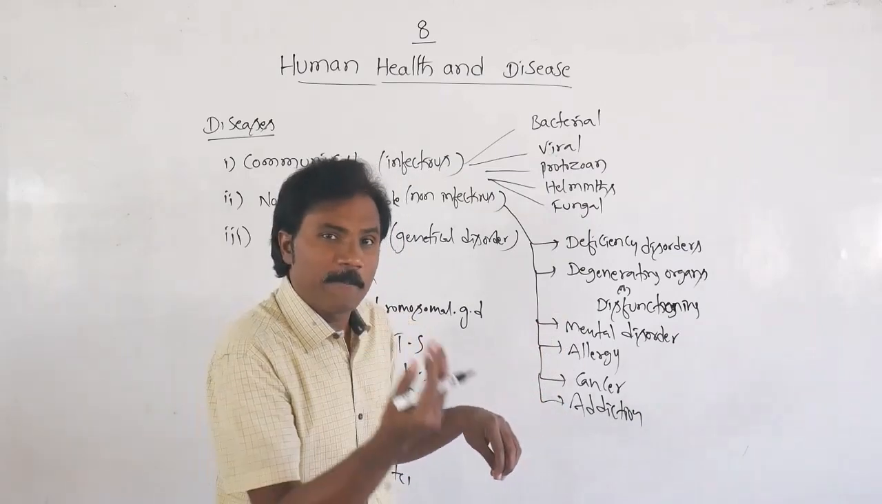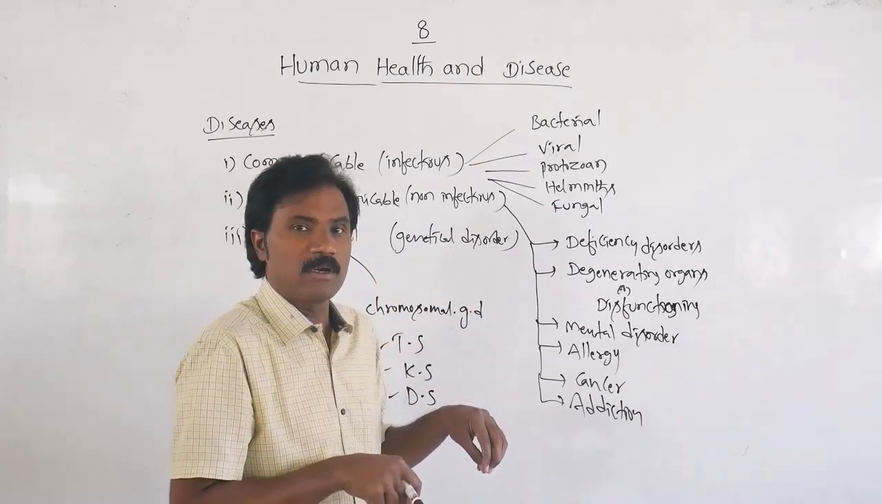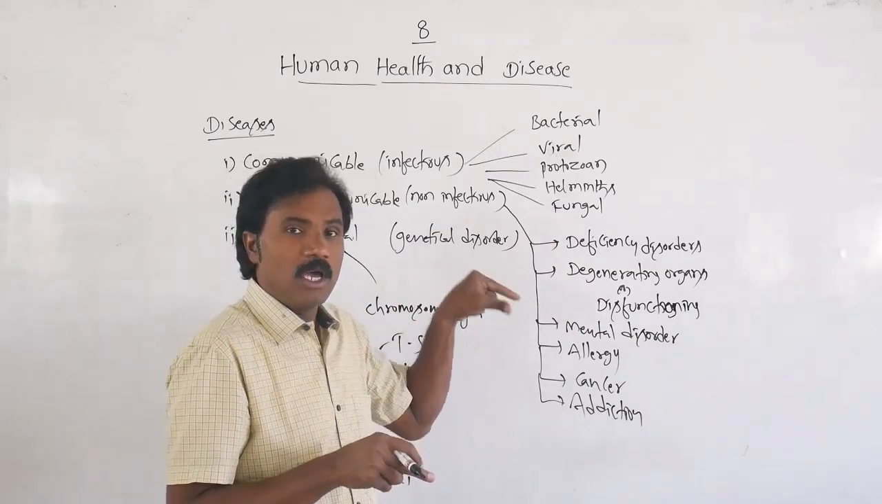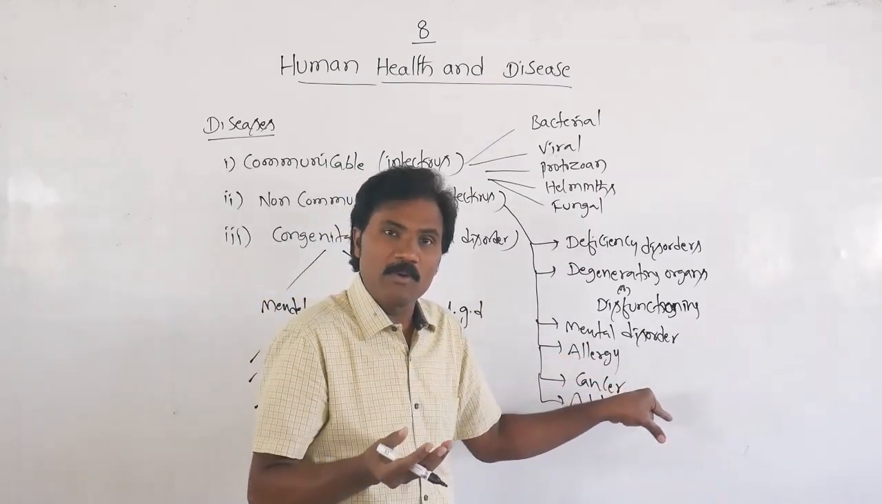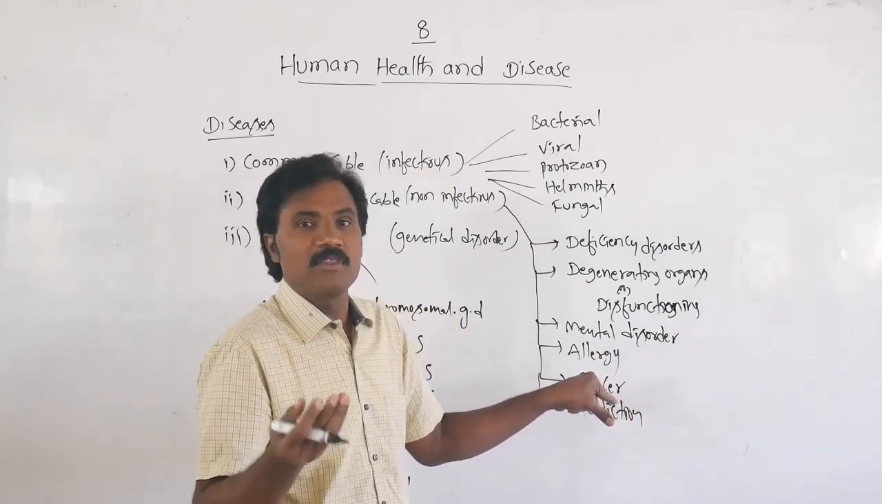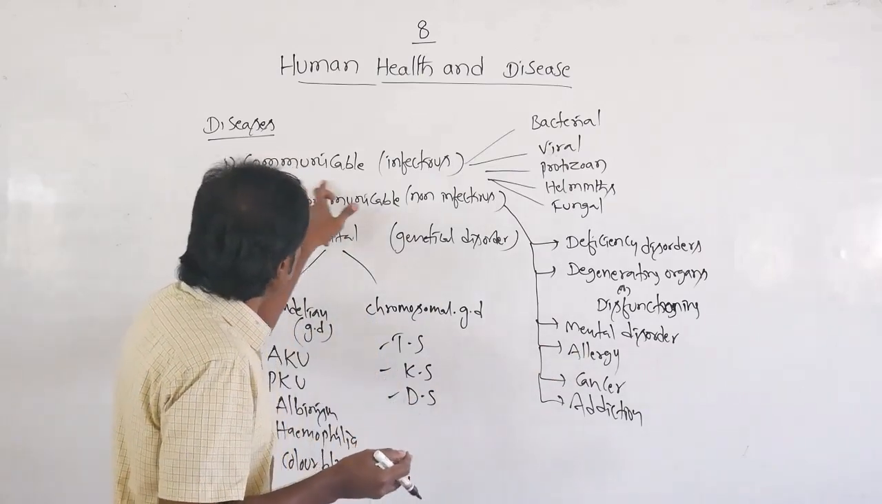It may not spread from person to person, but whoever takes such alcohol is also suffering from one type of disease. But what type of disease? Non-infectious disease. So addiction, either tobacco, alcohol, or such drugs, is also one type of non-infectious disease. Then communicable.